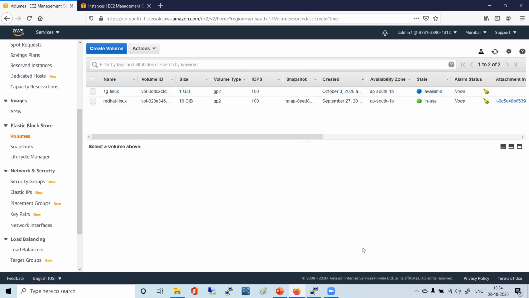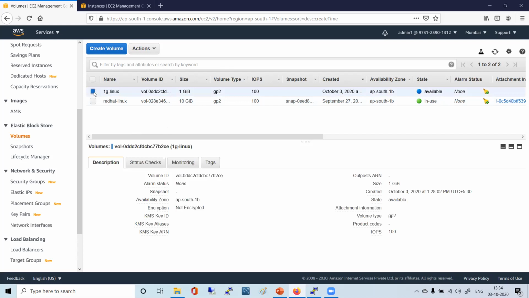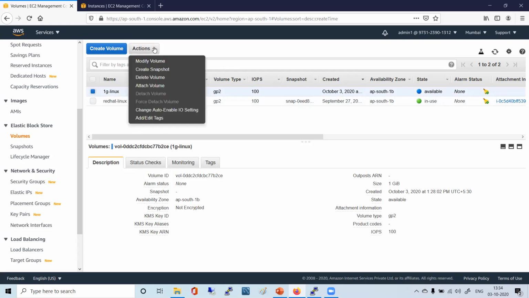So, Shweta, you got that 1 GB additional volume created? Yes, sir. Who else has created it? Santosh and Krishna, yes, I created. You have created the 1 GB volume, right? Now, all of you select that 1 GB volume. Now go to Actions.